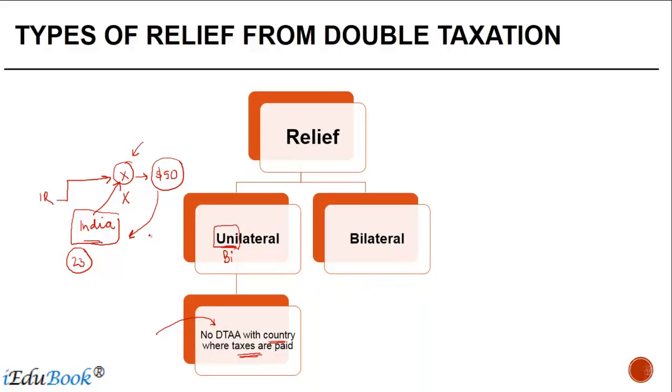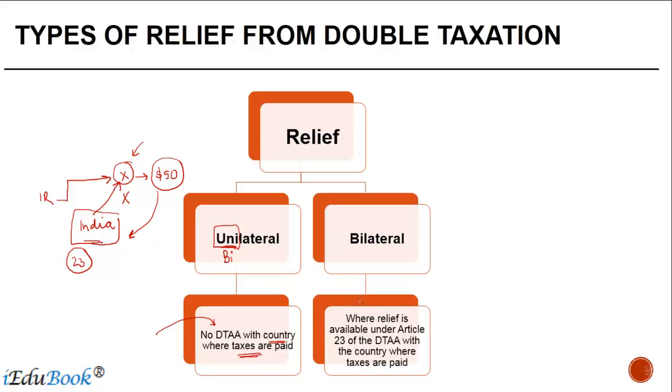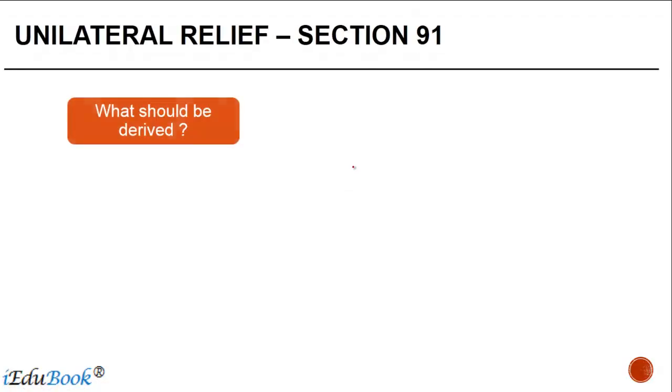In case of bilateral relief, the relief is available under Article 23 or the corresponding article of the DTAA with the country where the taxes are paid. Now, as we talk about unilateral relief and bilateral relief, the entire chapter is actually around bilateral relief, but let's spend some time to understand what a unilateral relief is and when it is available, and this is dealt with in section 91 of the Income Tax Act 1961.